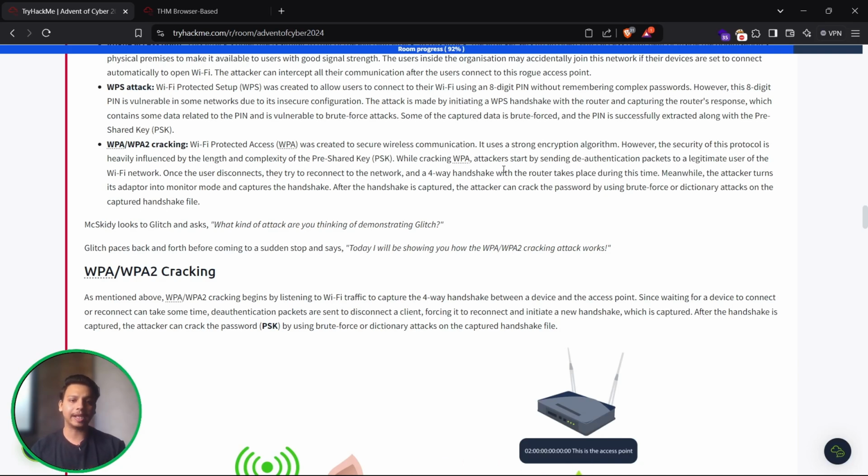While cracking WPA, attackers start by sending deauthentication packets to a legitimate user of the Wi-Fi network. Once the user disconnects and then tries to reconnect to the network, a four-way handshake with the router takes place. Meanwhile, the attacker turns their adapter into monitor mode and captures the handshake. After the handshake is captured, the attacker can crack the password by using a brute force or dictionary attack on the captured handshake file.